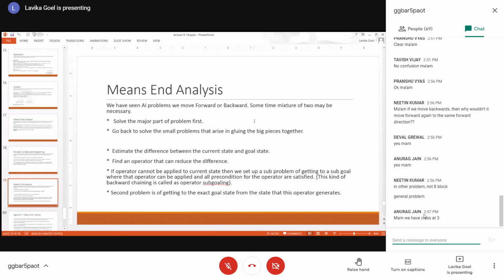We don't do it like forward, backward, forward, backward. We solve forward completely using forward reasoning. We solve the major part of the problem. So basically, you break up sub problems and solve them. Then you integrate the sub problems using backward reasoning. Okay, we will see this. How do we do it? We will see this also.